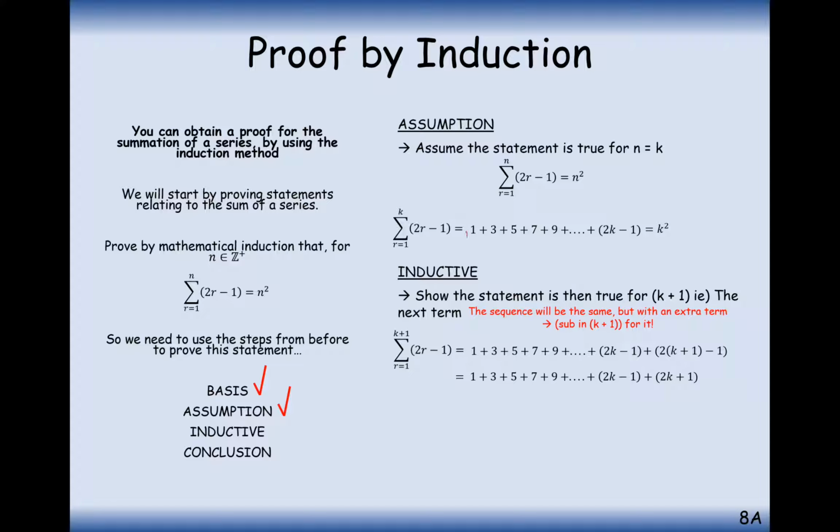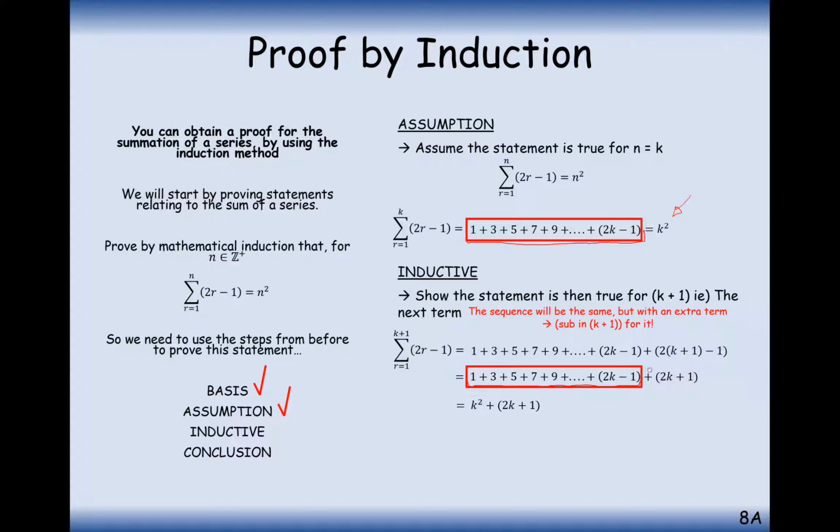Now we can replace the majority of this with our assumption step. You can see here and here that we could effectively shortcut all of this summation for just what k squared is. So effectively it's just k squared plus 2k plus 1. So you're going to simplify in these series type proofs a lot of your summation for just a small formula that you're given in your theorem.